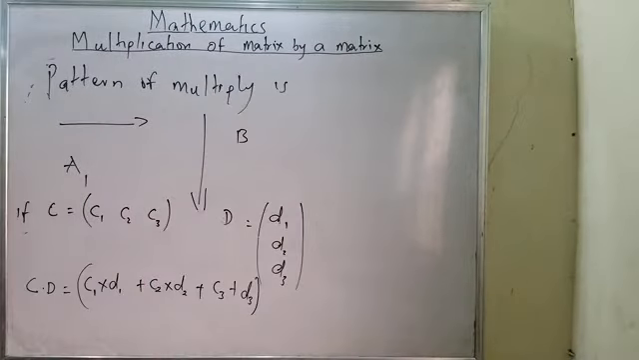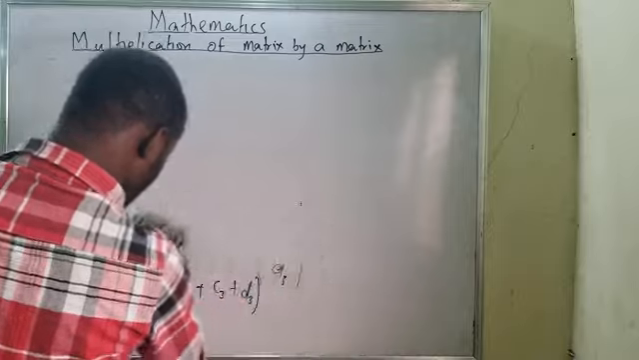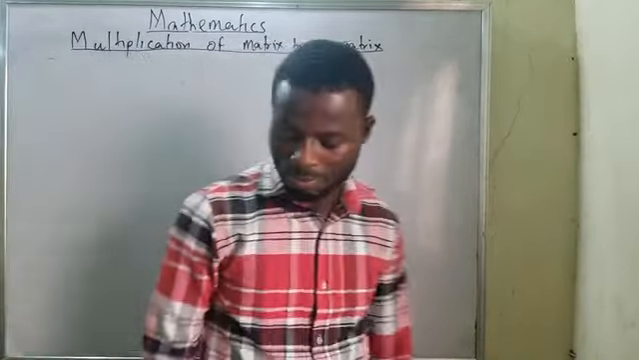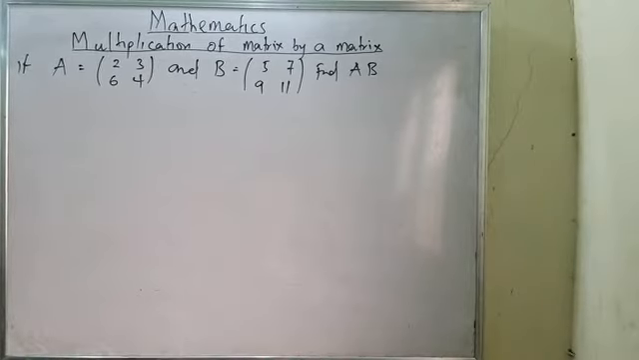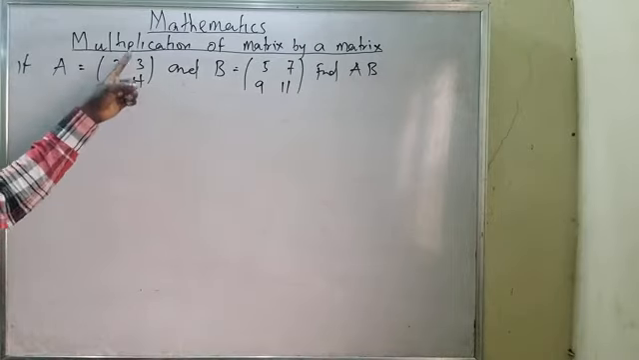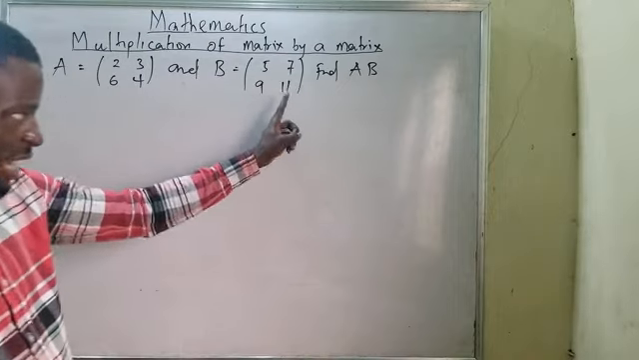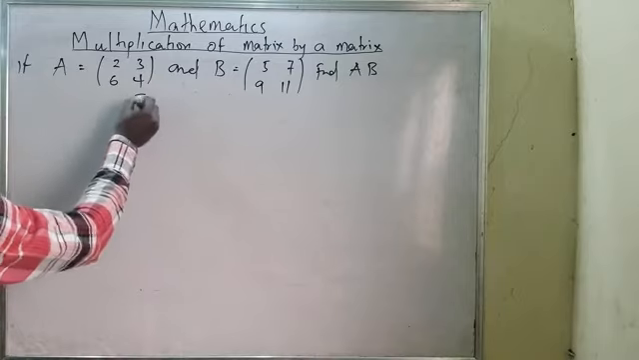Now, let me show multiplication of square matrix. Square matrix, I'll be talking about 2 by 2 or 3 by 3. It can be 4 by 4. It means the row will be equals to the column. Look at this question. If A equals to 2, 3, 6, 4, and B equals to 5, 7, 9, 11, find AB.